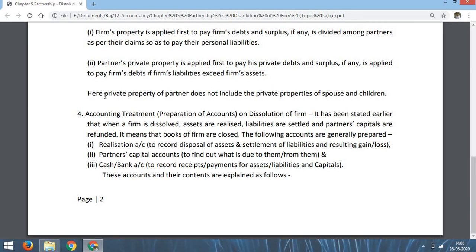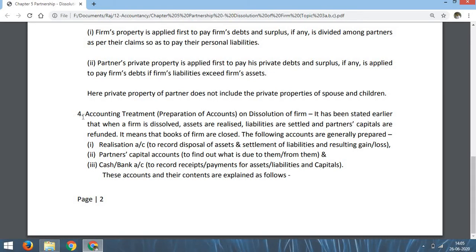But remember, here private property of partner does not include the private property of spouse and children. Spouse here means husband or wife. For wife, spouse means husband, and for husband, spouse means wife, and children means the children. So when we apply the partner's private property, we should not include the property of partner's wife or husband and children.